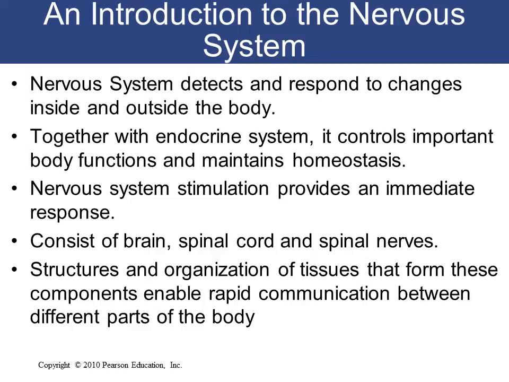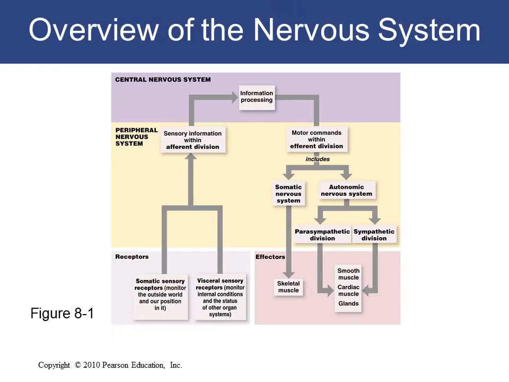The nervous system consists of the brain, spinal cord and peripheral nerves. The structure and organization of the tissues that form these components enable rapid communication between different parts of the body. This is a chart showing us the division of the nervous system. There are two: the central nervous system and the peripheral nervous system.